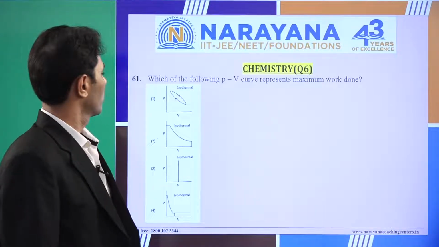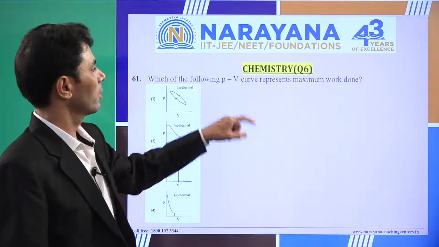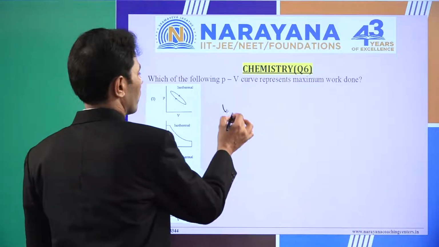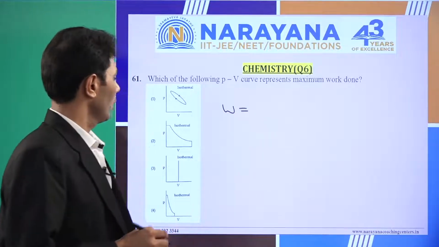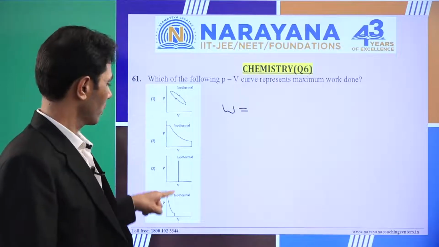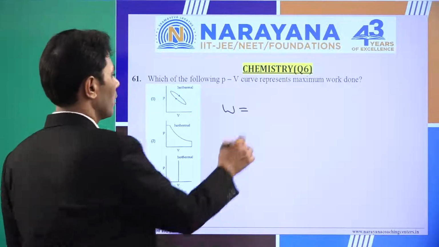Next question is question number 61. Which of the following PV curves represents the maximum work done? So what is work done? Work done is the area under the PV curves. Four PV curves are given. Area under